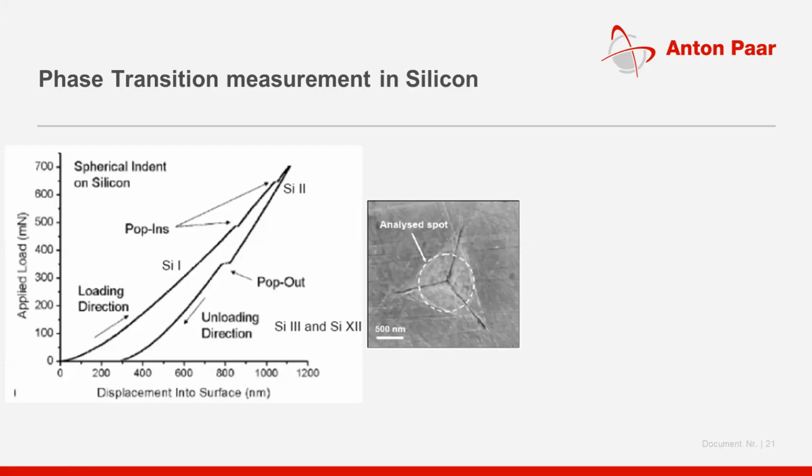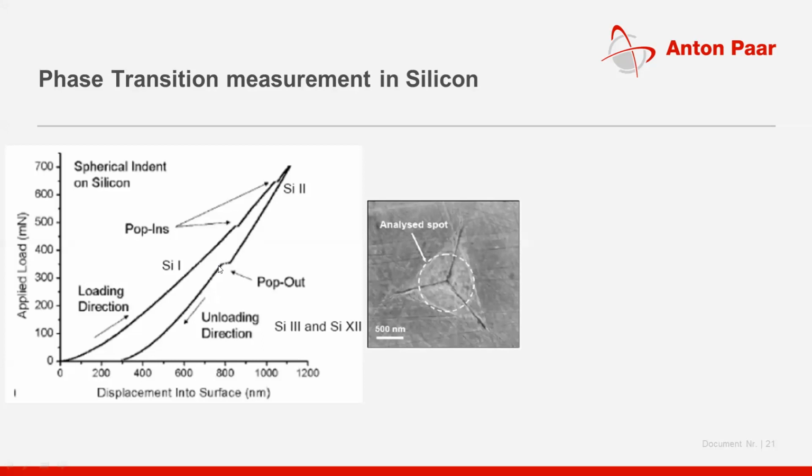So when exactly this happens is an interesting research topic for people working in the semiconductor industry. For that purpose, people have started utilizing this technology, generating force and looking at the loading and unloading curve, where they can see pop-in events at different locations, and when they unload the force, they see the pop-out event as well.